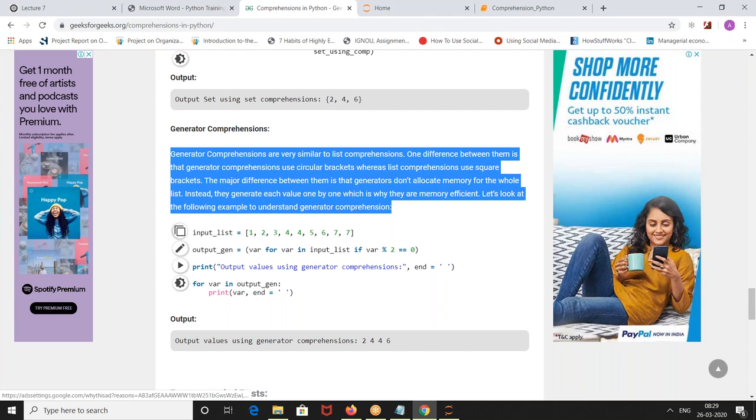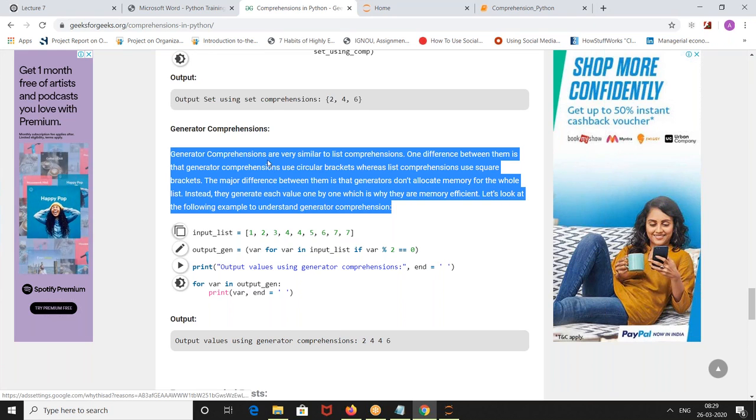If you remember, I told you a generator doesn't take the entire iterator in one shot. It will go one element by one element. Last time when I told you the concept of generator, a for loop takes the entire thing in a single shot.